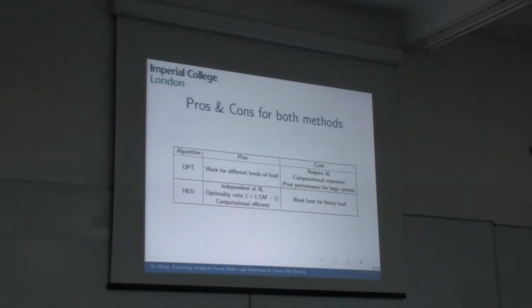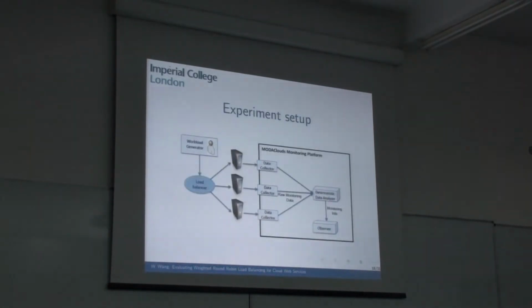On the other hand, the heuristic algorithm is computationally efficient and is able to achieve the optimal result when the number of servers n is large. The only disadvantage is that it only works best for the heavy load. So the remaining job is to see if we can use probability to assign weights to the weighted round robin algorithm.